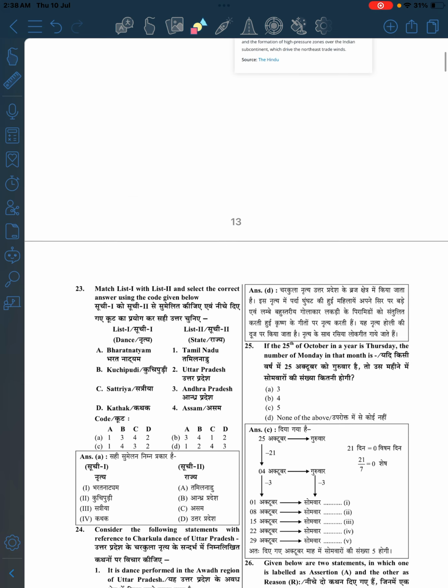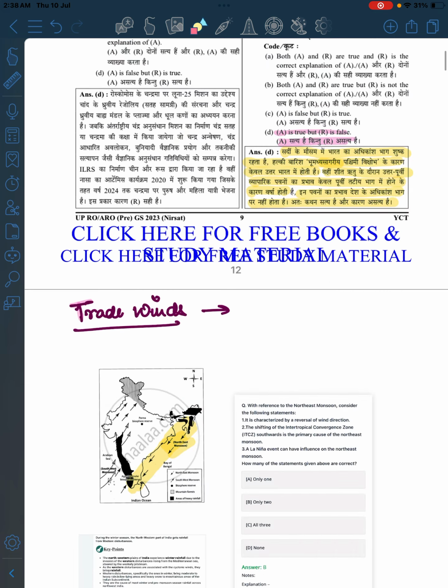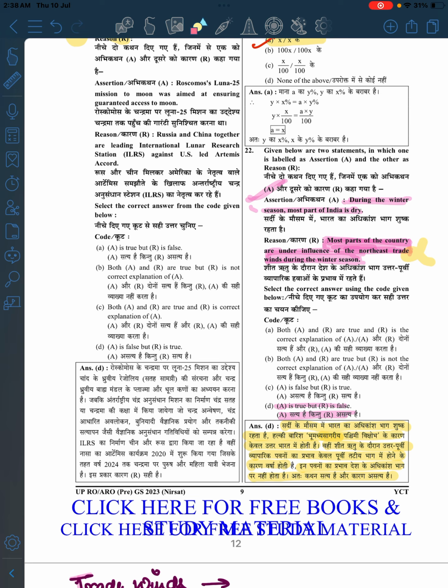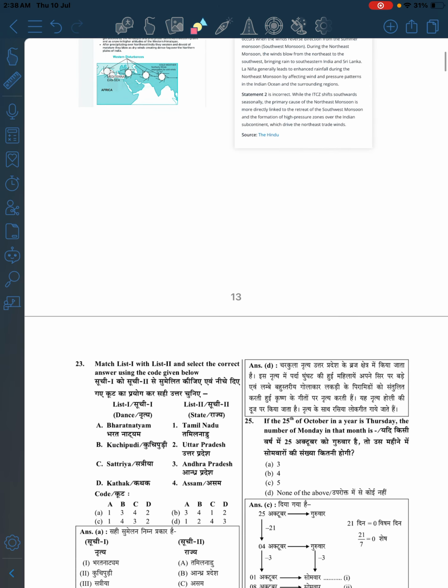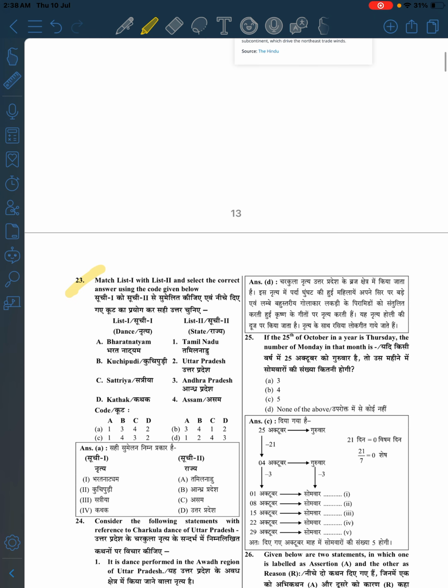Now moving to the dance forms. Okay, so we are on the 23rd question, and I think we are going pretty slow, but we need to buckle up and do things fast. Yeah, this is a new tool which I also discovered just now. So Bharatanatyam, I think it is in Kerala or Tamil Nadu. Tamil Nadu, okay. Kuchipudi, Andhra Pradesh. Sattriya, Assam. And Kathak, Tamil Nadu.